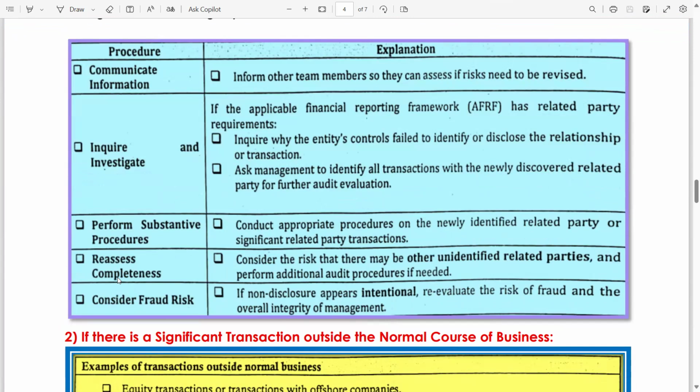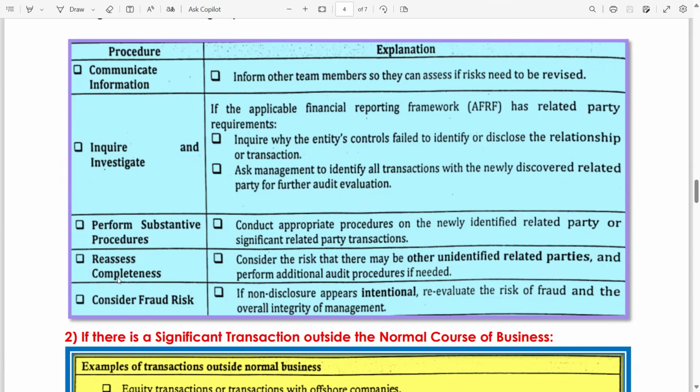Inform other team members so they can assess if risks need to be revised. Inquire and investigate. If the applicable financial reporting framework has related party requirements, inquire why the entity's controls failed to identify or disclose the relationship or transactions. Yes, if the financial statements are based on AFRF and there is a requirement for related parties and still the management has failed to tell you about them, then you can inquire or investigate the reason for not identifying the related party relationship or transaction.